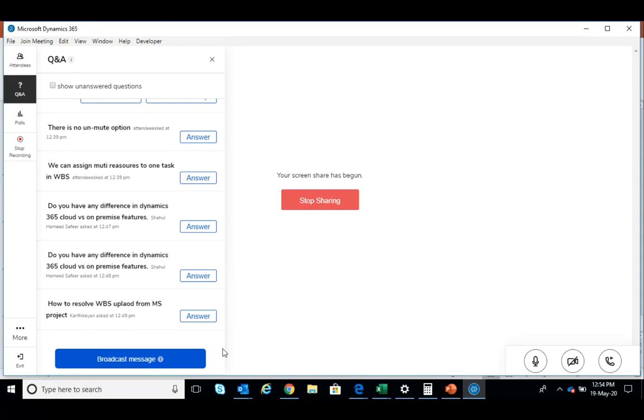And 365 on cloud is equally secure, but the only difference is that it is on the Microsoft Azure cloud. Microsoft Azure has recently opened a cloud center in the Middle East, in Dubai itself. So the data is in one of the servers lying in Dubai, and functionality wise there is absolutely no difference. Only the architecture.